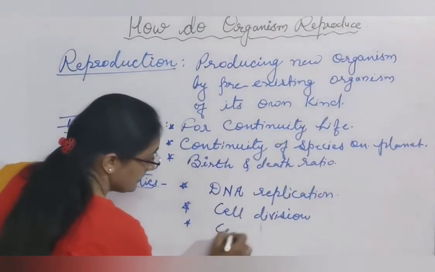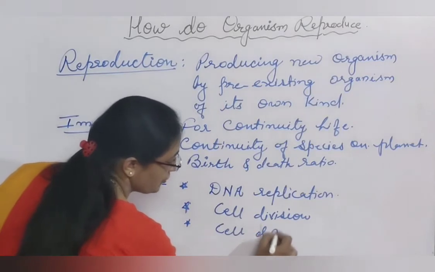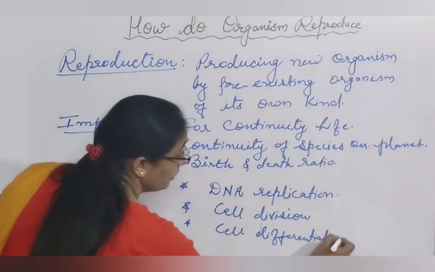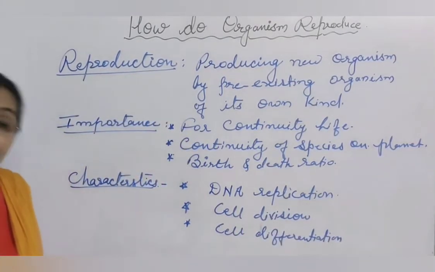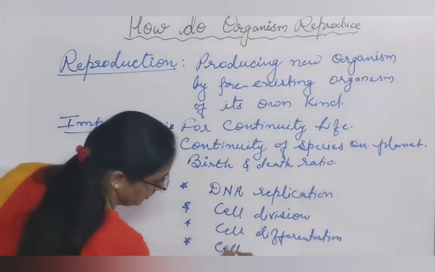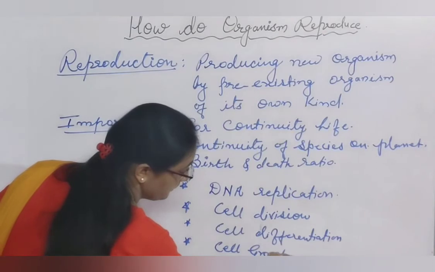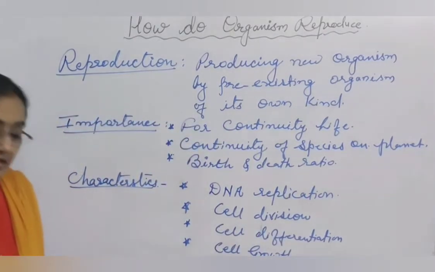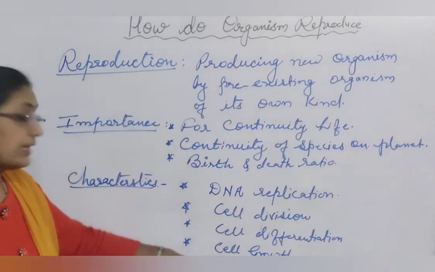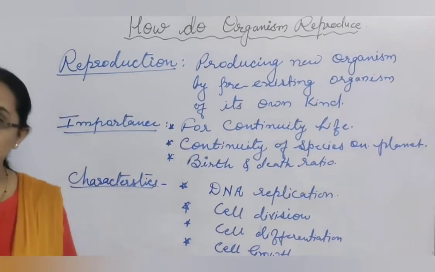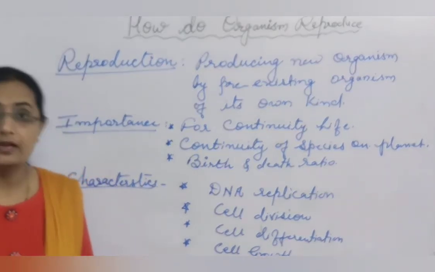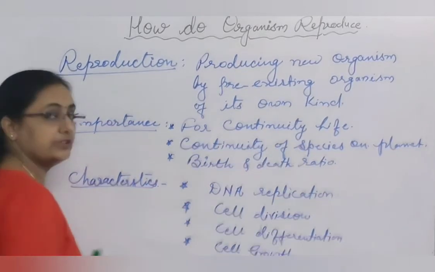Then cell differentiation. Merely division is not enough. Differentiation is essential. Then cell growth. Growth is even one of the important parts. Whatever cells divide, whatever cells differentiate, those cells have to grow, so that these cells will form tissue, tissue forms organ, organ forms system, and in this way multicellular organization will be developed.